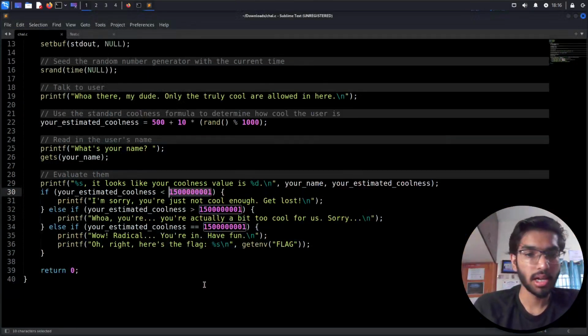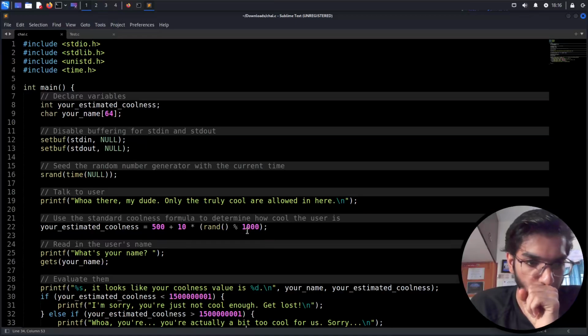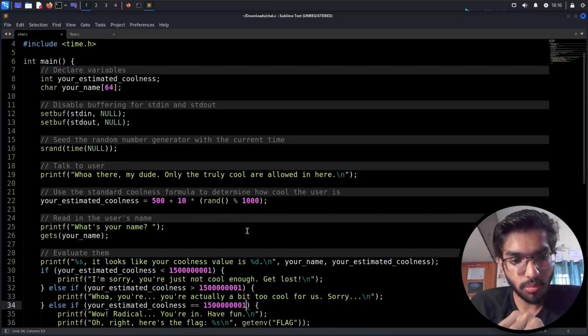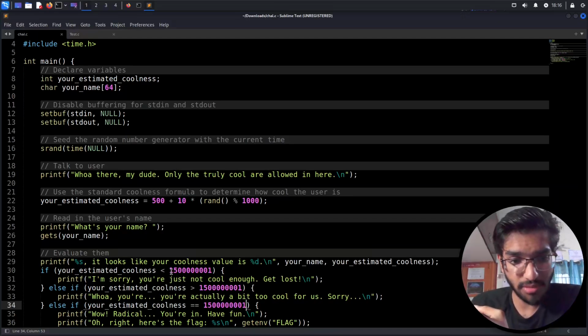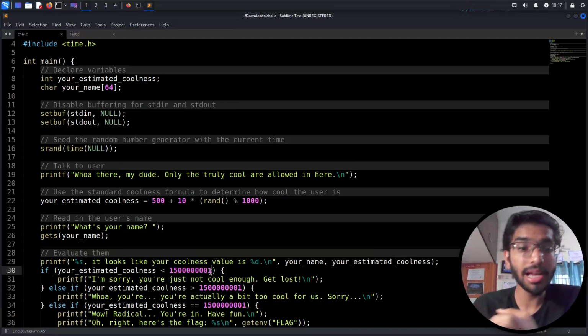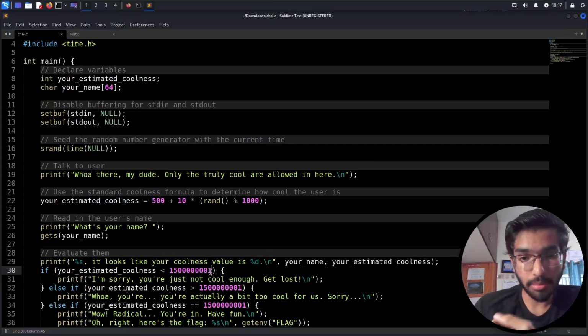So the challenge is that we need to make sure the input we are giving has more than 64 characters in it, and overflows in such a way that the hex value of this number overflows into the variable your estimated coolness.